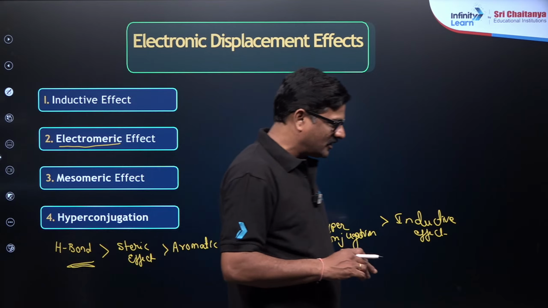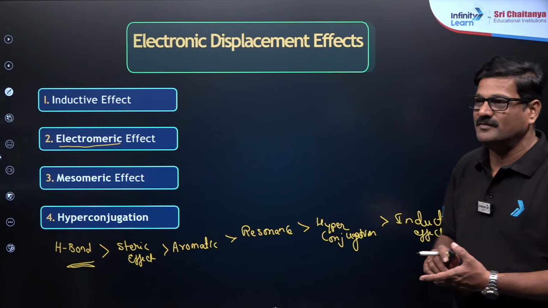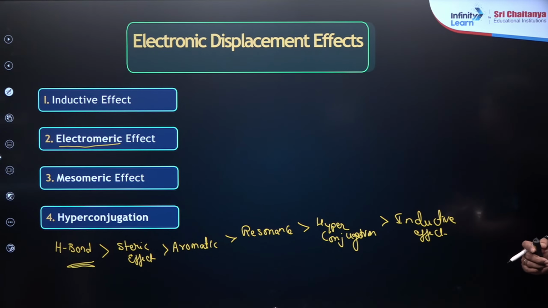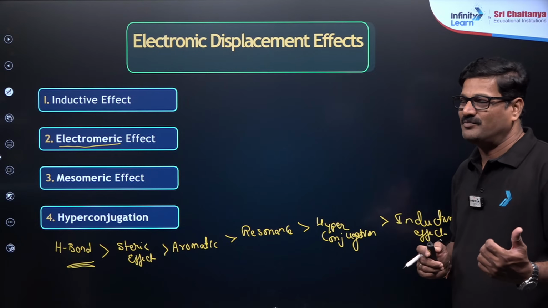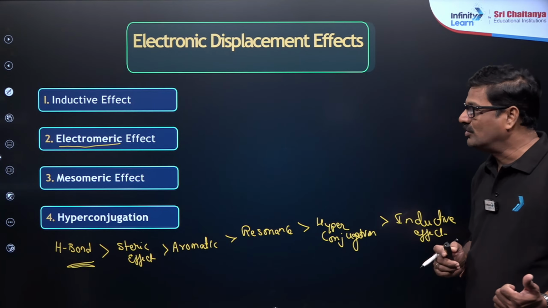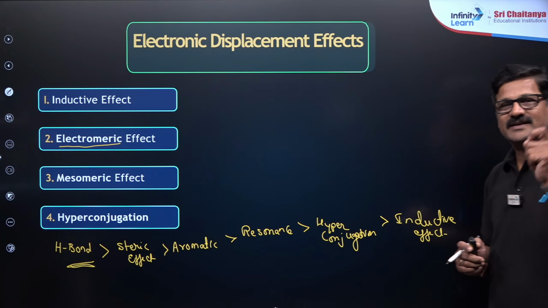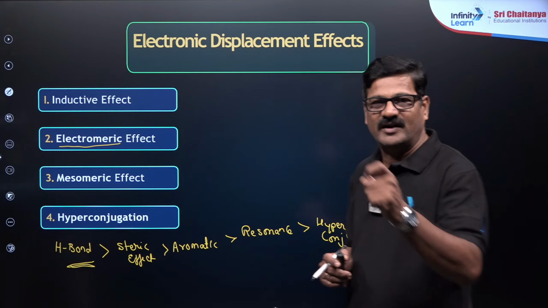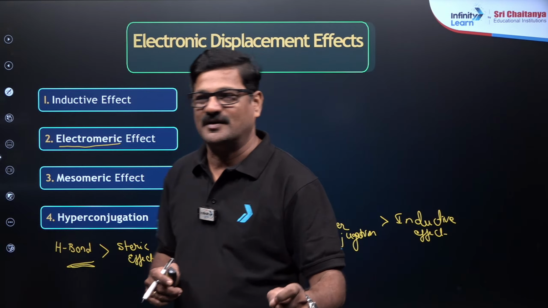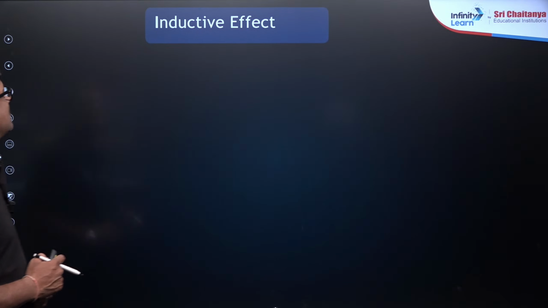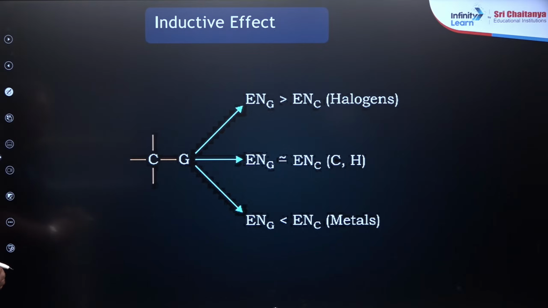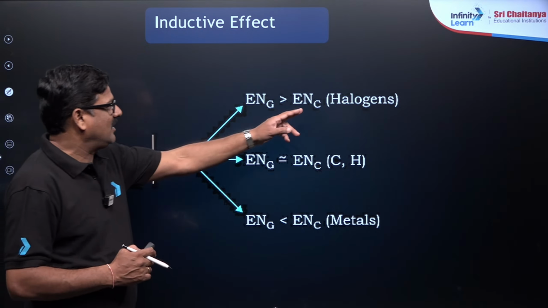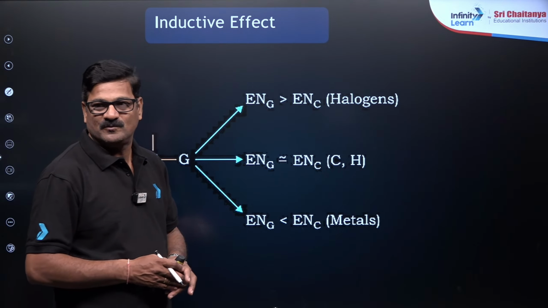So I don't want to give much theory over here, rather I want to give you more questions based on this. So those students who are online, please follow throughout the session and take a pen and paper, and write the orders of this inductive effect. Okay, so let's talk about what the inductive effect is. Let us say a carbon and some group is attached.